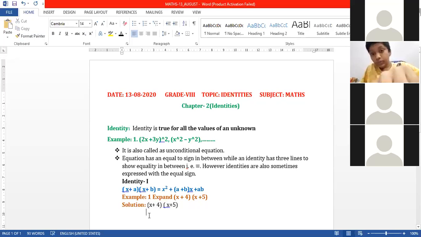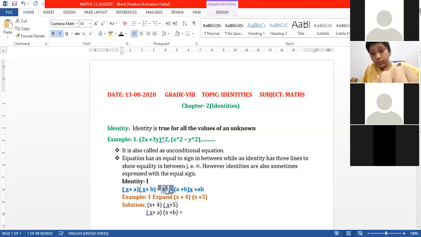Note down (x + a)(x + b) is equal to x square plus (a + b)x plus ab.